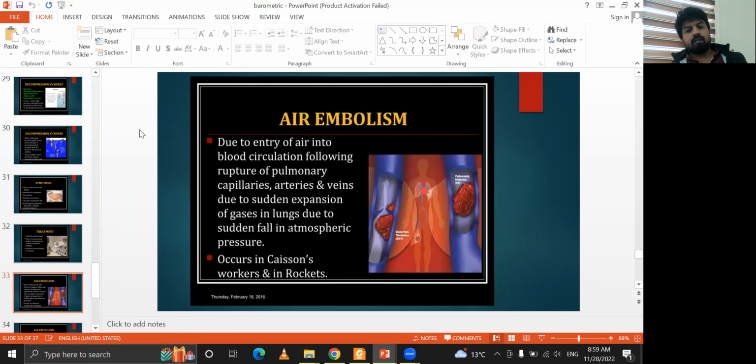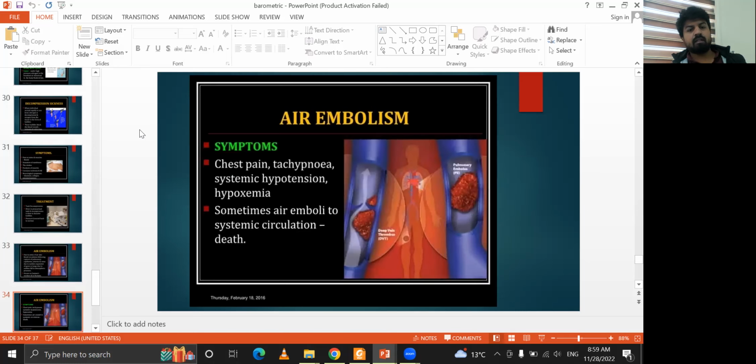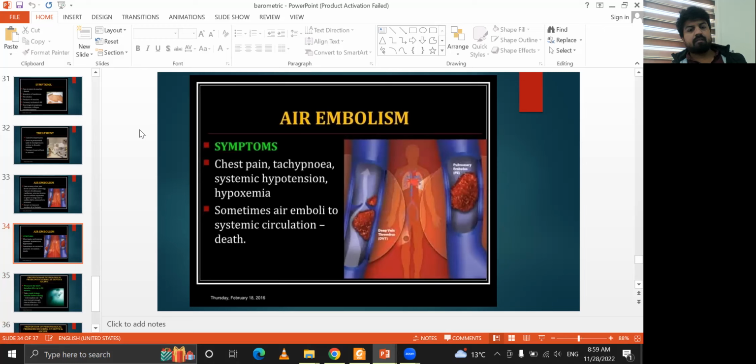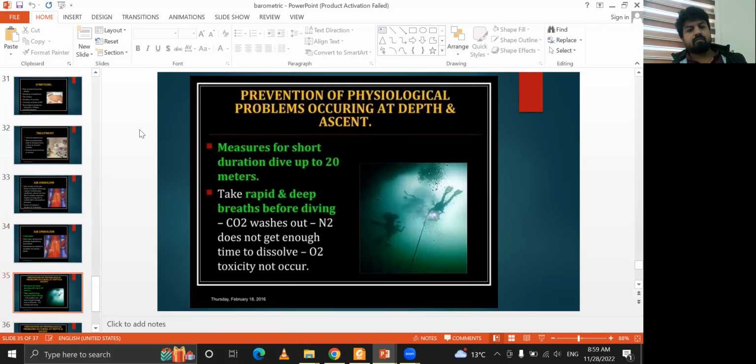Another problem is due to the entry of air into the blood circulation and rupture of the pulmonary capillaries, arteries and veins, and sudden expansion of the gases in the lung due to a sudden fall in atmospheric pressure, which occurs in caisson workers and rockets. Symptoms include chest pain, tachypnea, systemic hypertension, and hypoxemia. Sometimes air emboli reach the systemic circulation, leading to death.